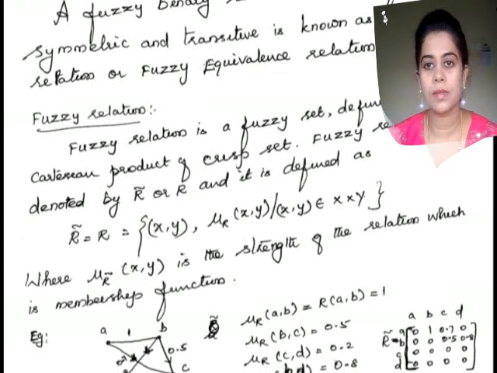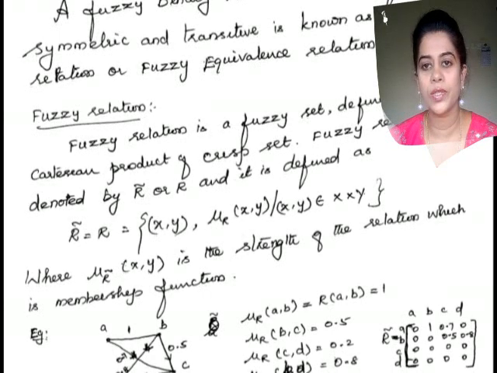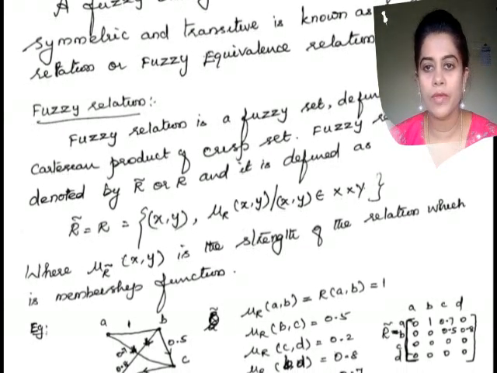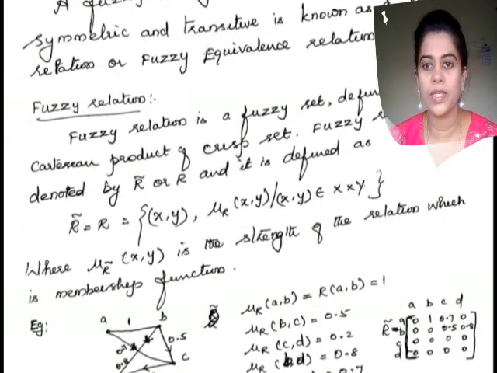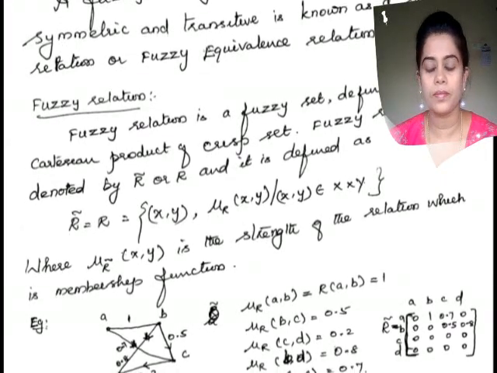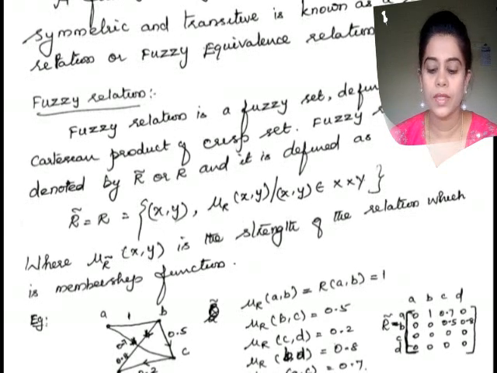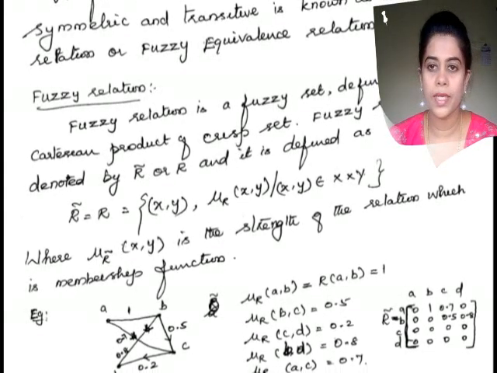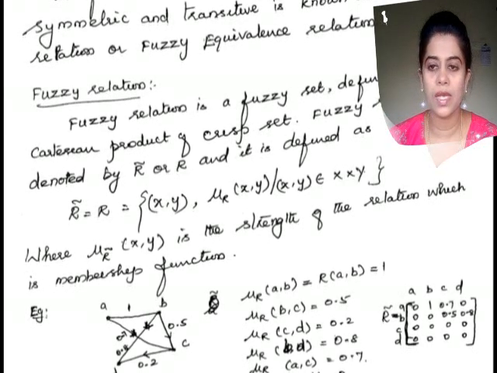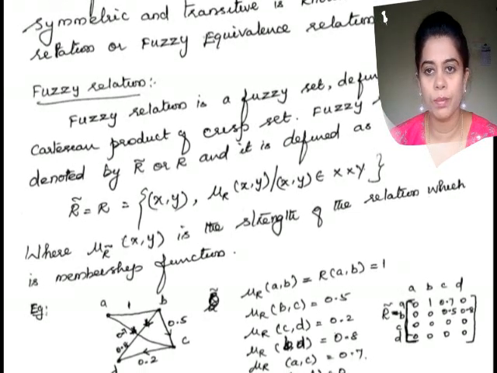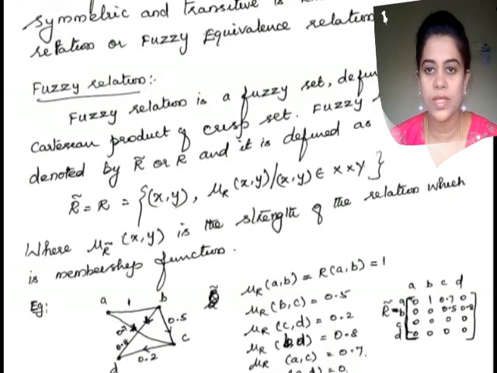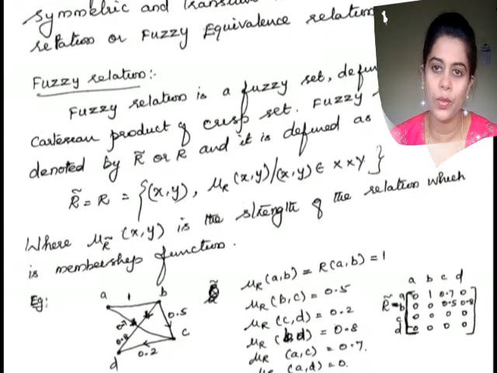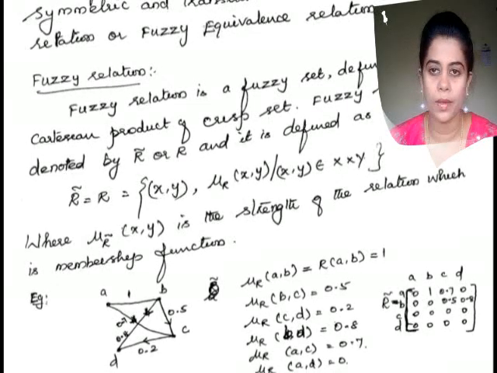And if it is maximum value 1, the relationship will be very strongly connected. And if the value is 0.2, there is a relation, that's it. That's the meaning. This is what they are given in the graph. And that will be written as mu r of A comma B is R of A comma B. That is, the relation between A and B, how strongly they are connected, is measured by a value, which is given as 1.